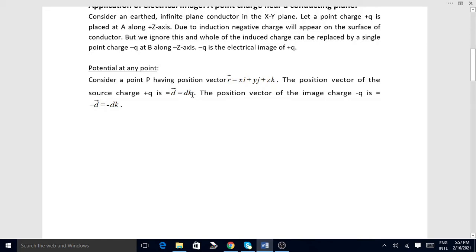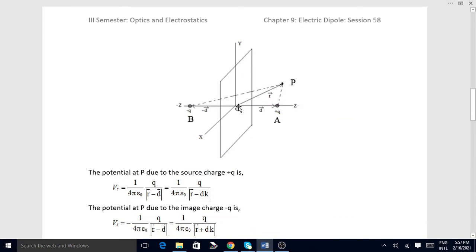Magnitude into unit vector gives the position vector of plus q from point O. From point O, the position vector of plus q is the d vector, equal to d into k. It has only one component.